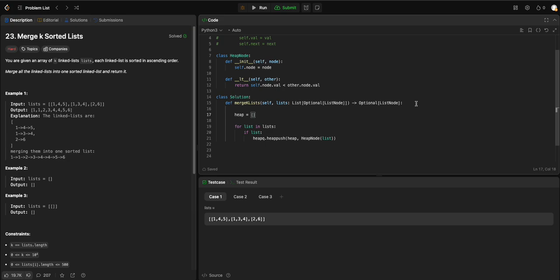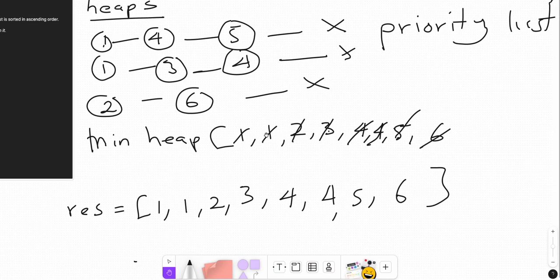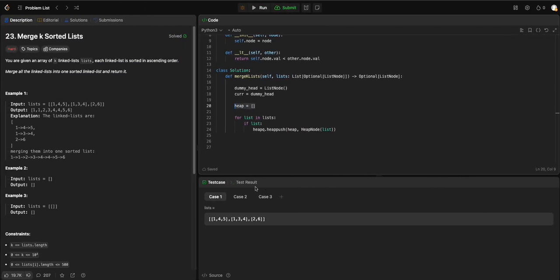In this case you have a linked list algorithm, but because you create a new sorted list, you create a dummy head, right? Dummy head is equal to a new list node. We can put 0 or any number in it, it does not matter, I am leaving it empty. Now for the current, it starts at the dummy head, okay?